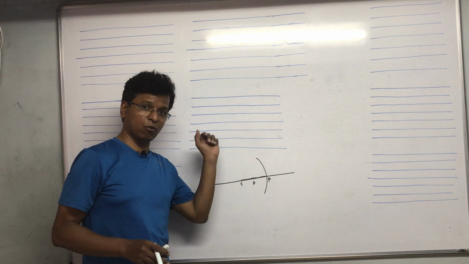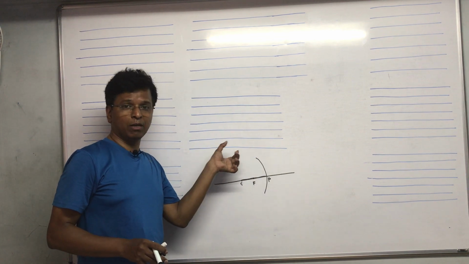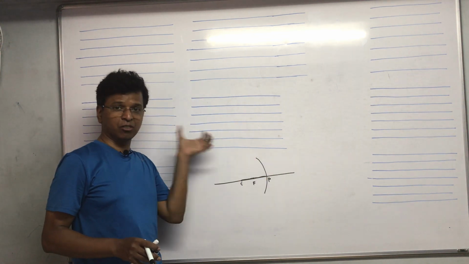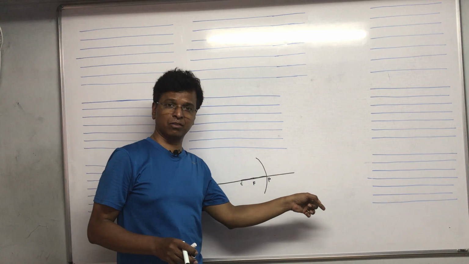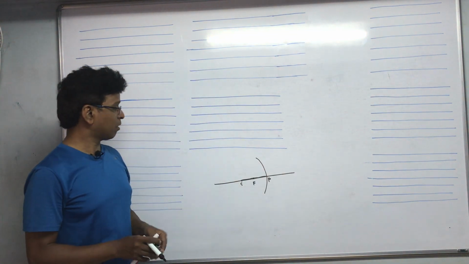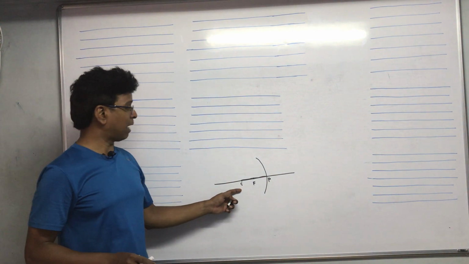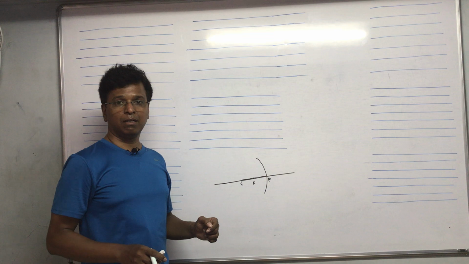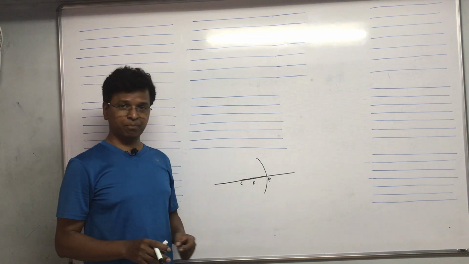But in the case of a convex mirror, the light rays appear to diverge from a point on the principal axis; they are actually not doing so. So these are the three features, three parts of the mirror that you have to understand: center of curvature, focus and pole.